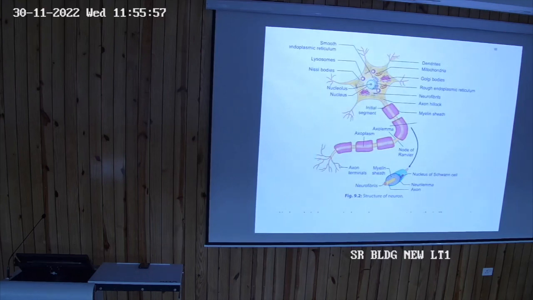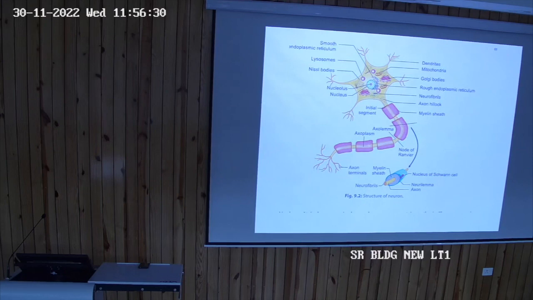Now look at this diagram. I am talking of the axon. This is the axon, and these are the myelin sheaths. The myelin sheath, when it is formed by the oligodendrocytes, is not complete. Look at the diagram. It is interrupted here, right?